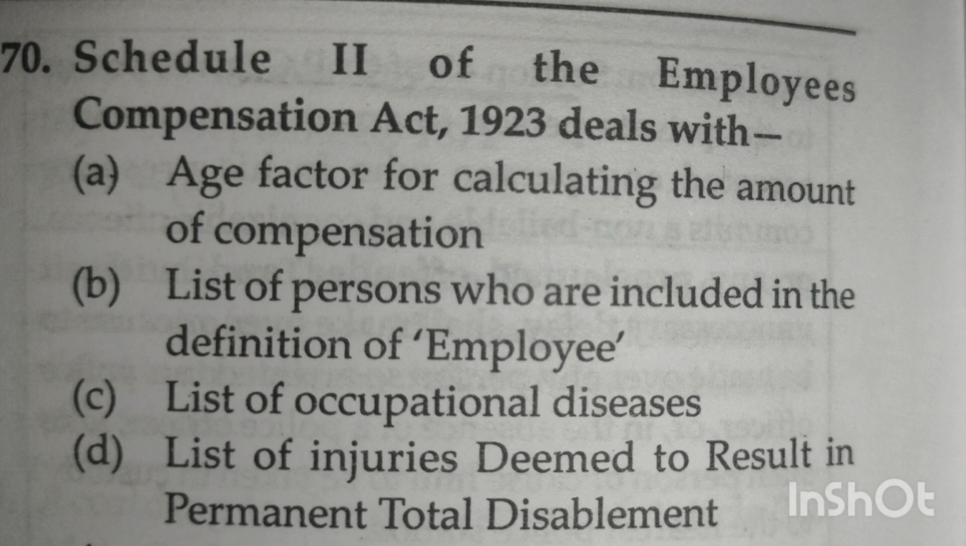Next question. Schedule 2nd of the Employees Compensation Act 1923 deals with option A age factor for calculating the amount of compensation, option B list of persons who are included in the definition of employee, option C list of occupational diseases, option D list of injuries deemed to result in permanent total disablement. ಇದಕ್ಕೆ ಆನ್ಸರ್ ಬಂದು ಆಪ್ಷನ್ ಬಿ ಲೀಸ್ಟ್ ಆಫ್ ಪರ್ಸನ್ ಹೂ ಆರ್ ಇನ್ಕ್ಲೂಡೆಡ್ ಇನ್ ದ ಡೆಫಿನೇಷನ್ ಆಫ್ ಎಂಪ್ಲಾಯಿ. According to Schedule 2nd of the Employees Compensation Act, it deals with the list of persons who, subject to the provisions of Section 2 Clause 1 Clause D, are included in the definition of employees.